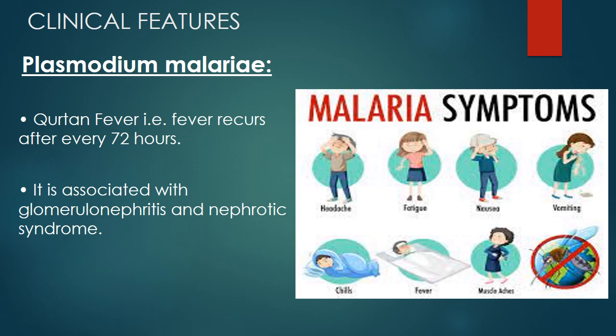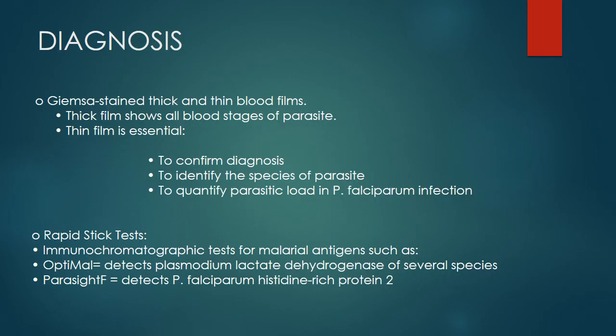Plasmodium malariae is known as quartan fever because the fever occurs after every 72 hours. It is associated with glomerulonephritis and nephrotic syndrome. The diagnosis of malaria is made from thick and thin blood films stained by Giemsa stain. Thick film shows all blood stages of parasites because RBCs are lysed in this stage. And thin film is essential to confirm the diagnosis, to identify the species of parasite, and to quantify parasitic load